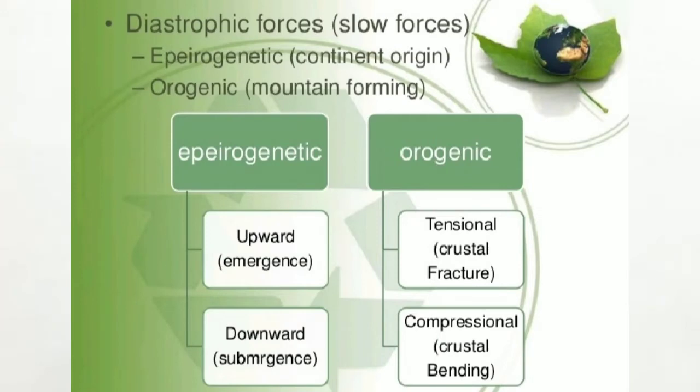Next, we'll be discussing slow movements of lithospheric plates. These movements can be horizontal or vertical. Vertical movements cause uplift and result in the formation of plateaus and valleys. On the other hand, horizontal movements result in folding and faulting and in the formation of mountains and rift valleys.